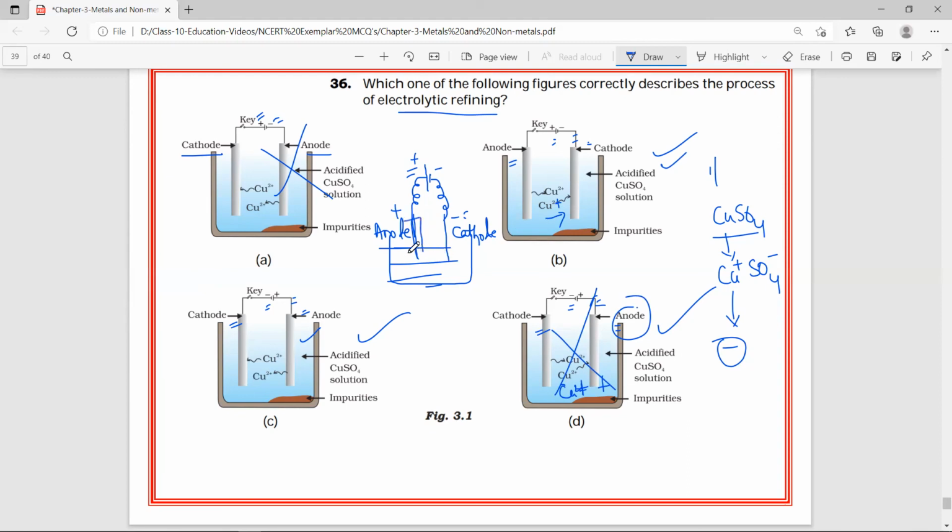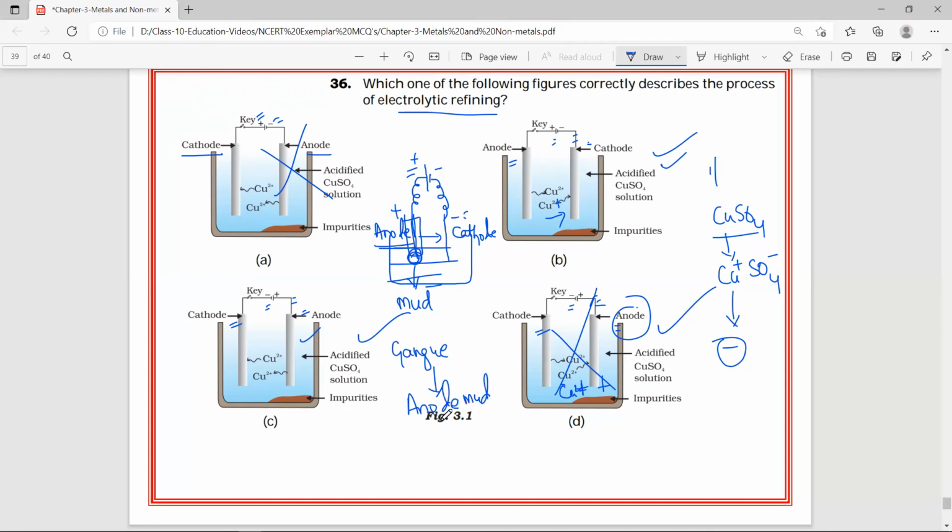at the anode, right? Impure metal is taken at the anode, and pure metal will be moving towards the cathode, and the last dust particles will be settling at the bottom, and that dust we call mud, and that mud is formed at the anode. So that is simply to say gangue, which is nothing but anode mud.